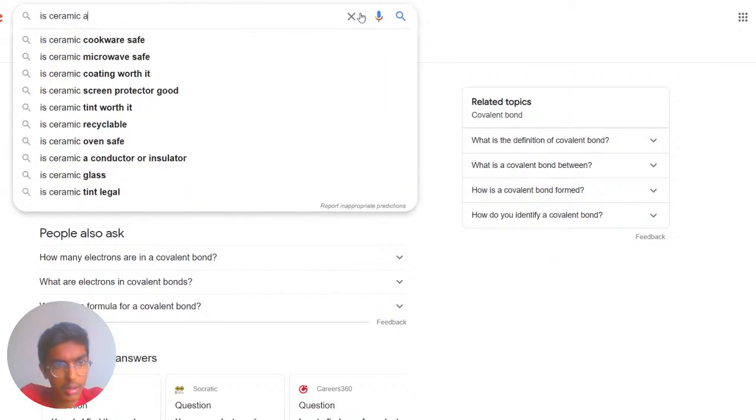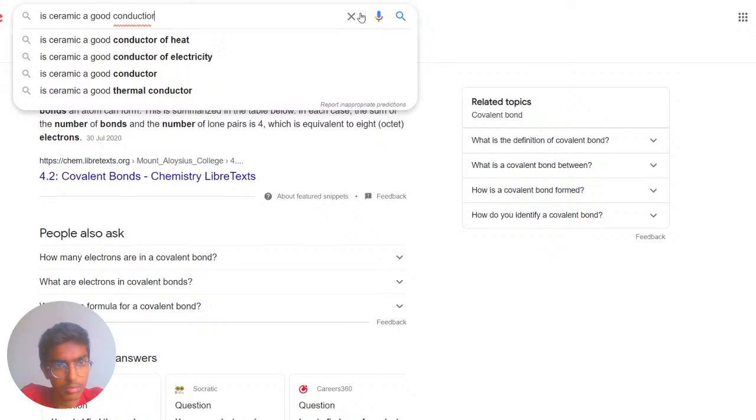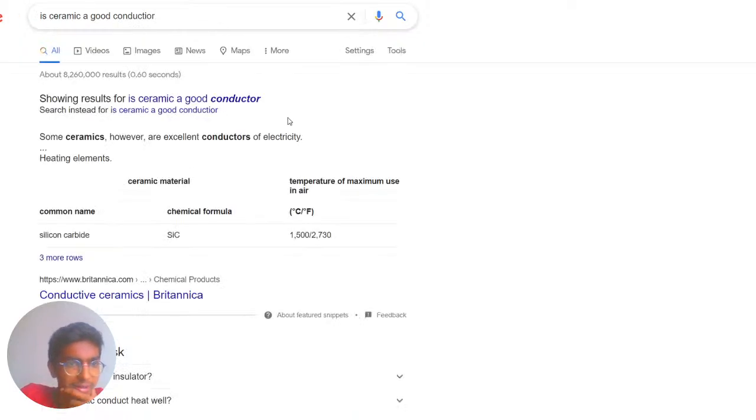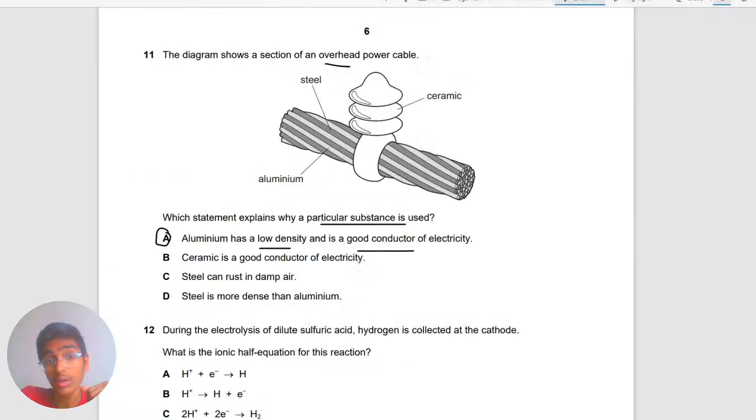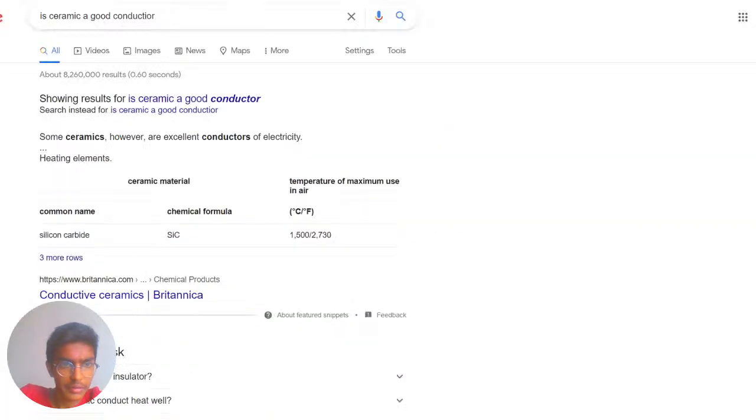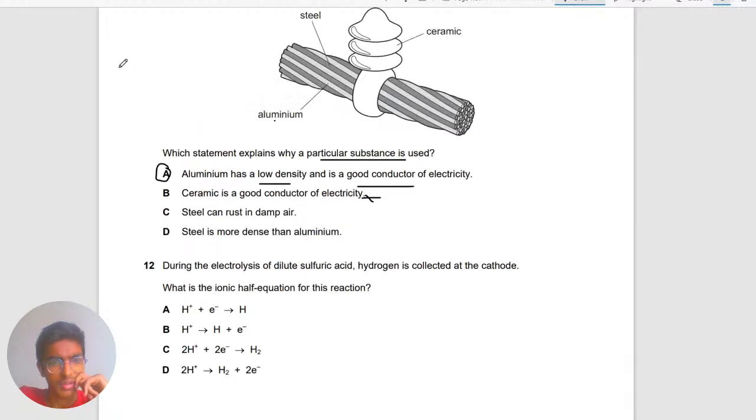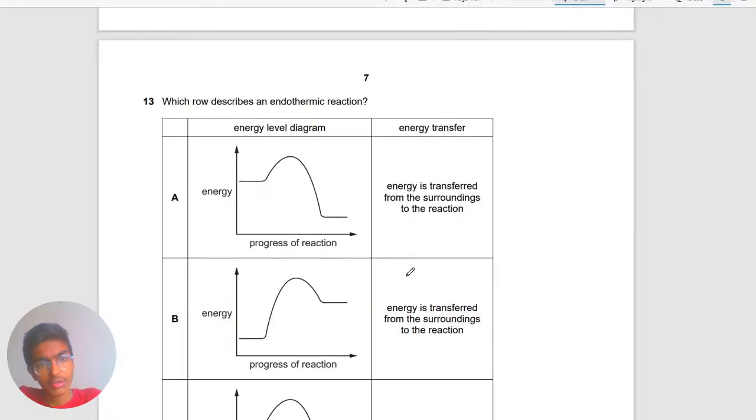Is ceramic a good conductor? Let's see. Sorry, I spelled that wrong, but is it a good conductor? Okay, they are good conductors. Good to know. But it does not apply for this, I believe. As you guys can see right here, ceramics are excellent conductors of electricity, but they don't apply, I believe, in this. Okay, during the electrolysis, we're not going to do the electrolysis question, sorry about that.